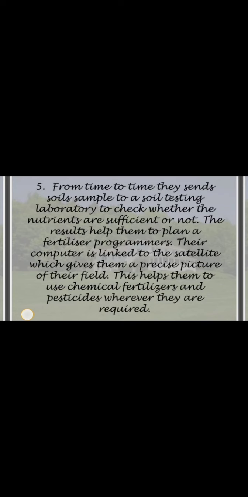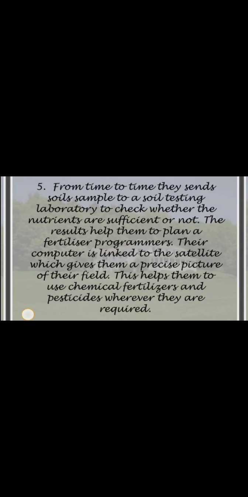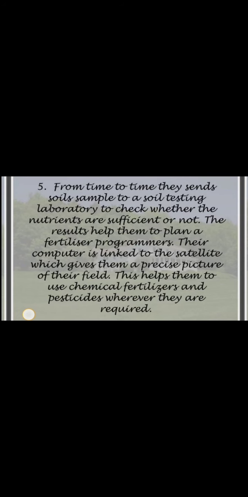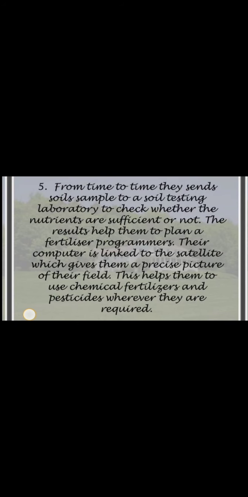Then another one, from time to time they send soil samples to a soil testing laboratory to check whether the nutrients are sufficient or not. The result helps them to plan a fertilizer program. The computer is linked to the satellite, which gives them a precise picture of their field.